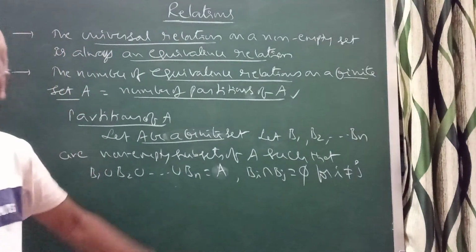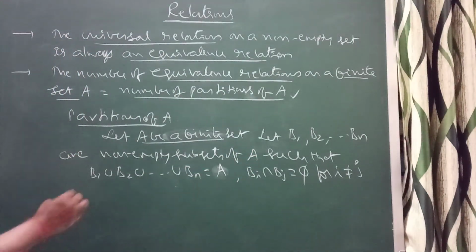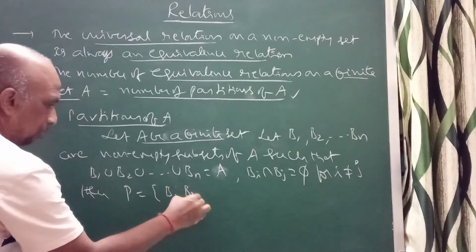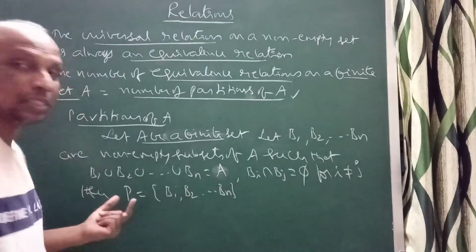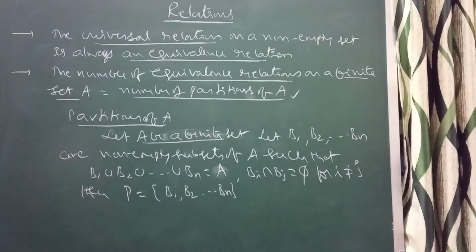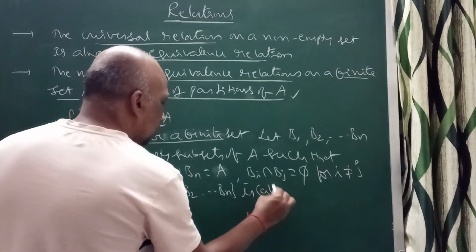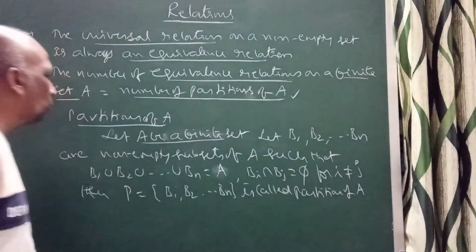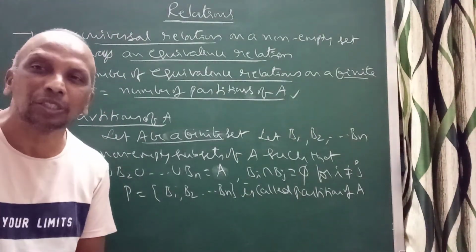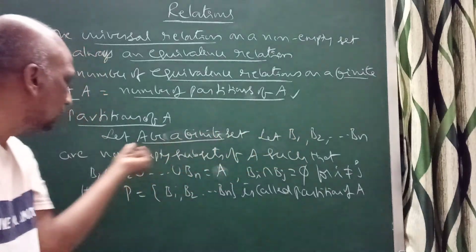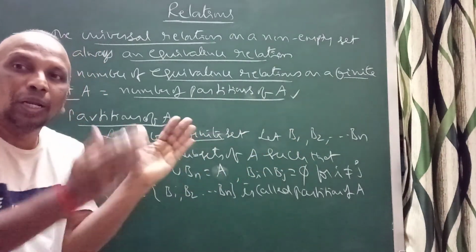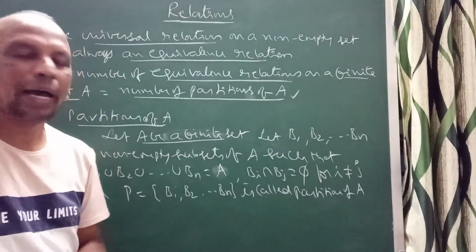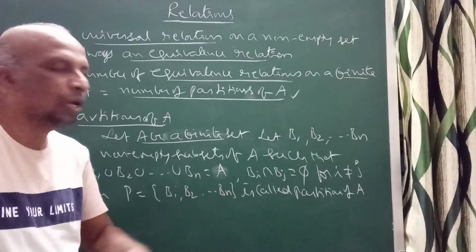If it satisfies this, then I can write P is equal to the set of B1, B2 and so on Bn. This set P is called a partition of A. So when they say partition of A, you take non-empty subsets of A, the union of those should give A, and any two should be disjoint. Then B1, B2 and so on Bn is called a partition of A.